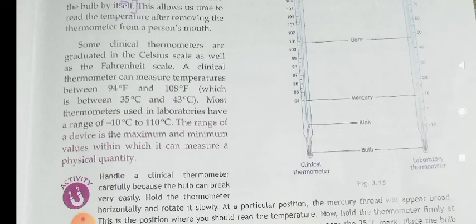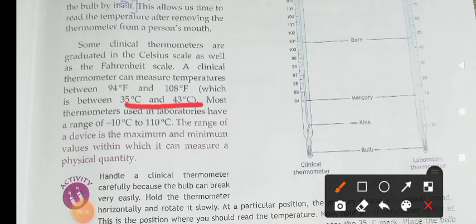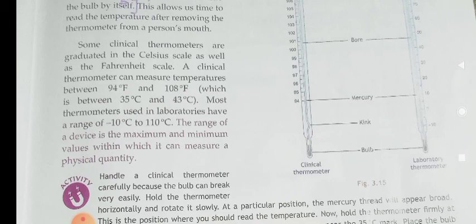The clinical thermometer can measure temperatures between 94 degrees Fahrenheit and 108 degrees Fahrenheit. In terms of degrees Celsius, it is 35 degrees Celsius to 43 degrees Celsius. Most of the laboratory thermometers have a range from minus 10 degrees Celsius to 110 degrees Celsius. Okay, children, so this is about the construction of thermometers.